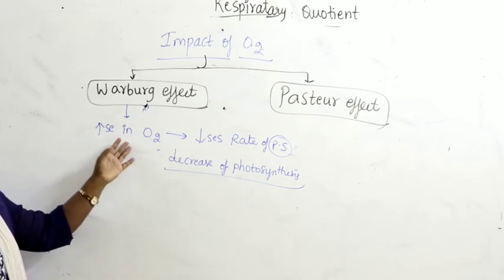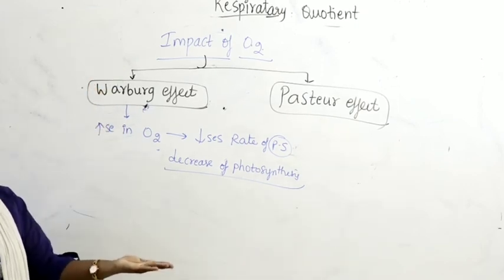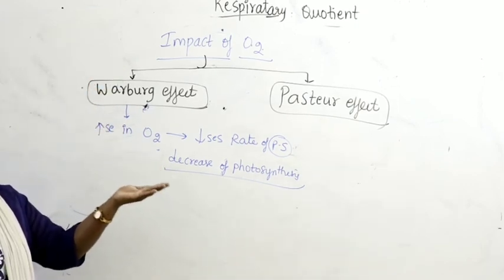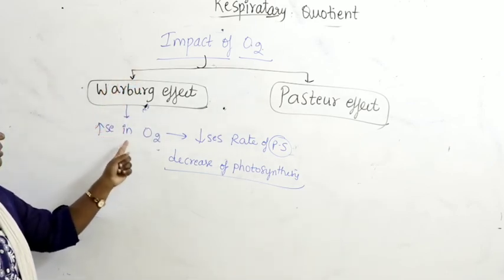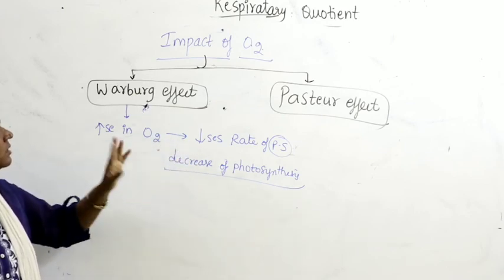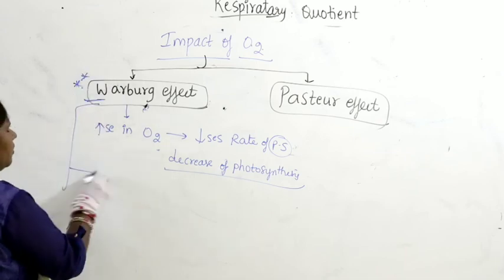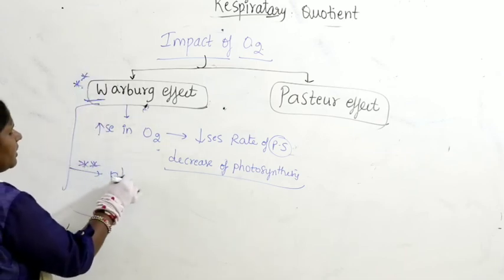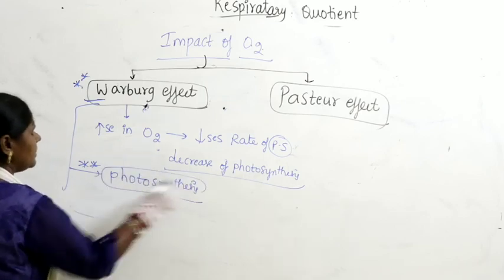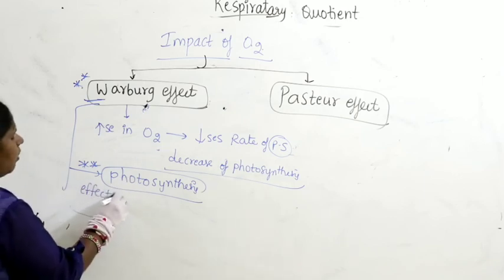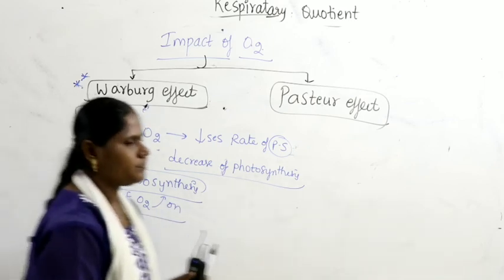But what happens is, when oxygen is increasing up to a certain limit, it will not affect photosynthesis. But when it goes beyond the limit, increase in oxygen decreases the rate of photosynthesis. It's called what? It's called the Warburg effect. So the Warburg effect is related to photosynthesis. That is, the effect of oxygen on photosynthesis itself is called the Warburg effect.